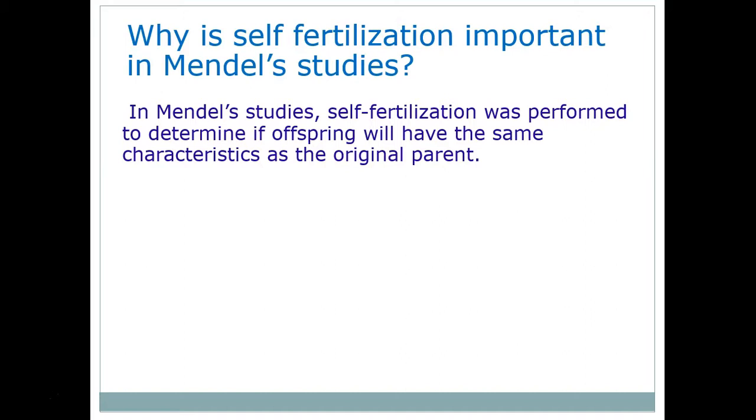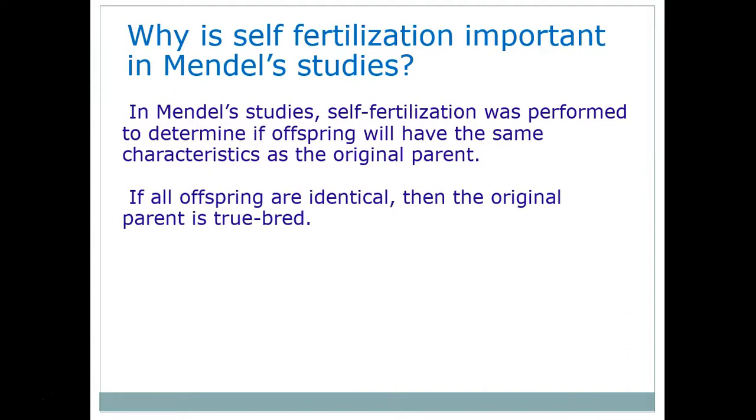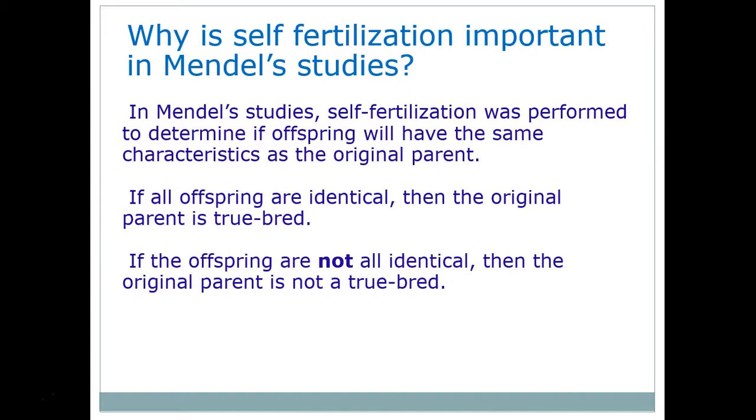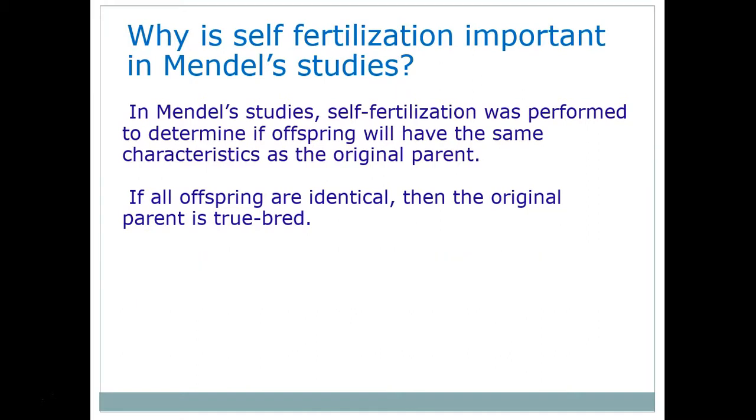When Mendel self-fertilized plants, he was looking to see if offspring looked the same as their parents. If Mendel was able to self-fertilize a plant and all the offspring looked exactly the same as their parents, it was called true breeding. That means that all of the genes inside the plant code for the same thing. So if it's a tall plant and all the offspring are tall plants, that means that all the genes inside the tall plant are tall genes, or all the traits are tall traits.